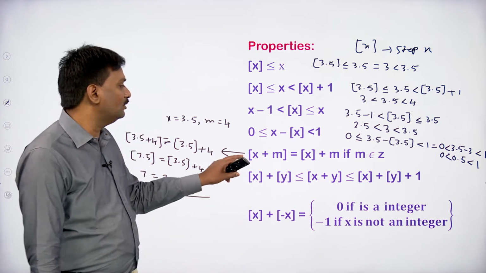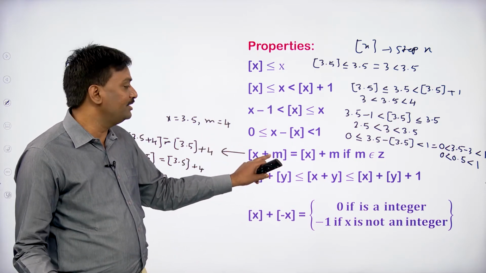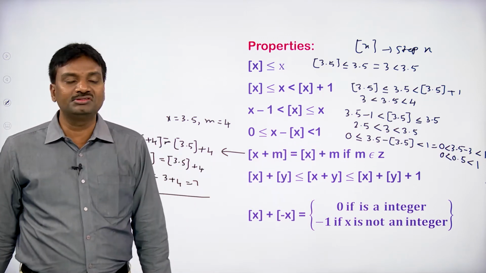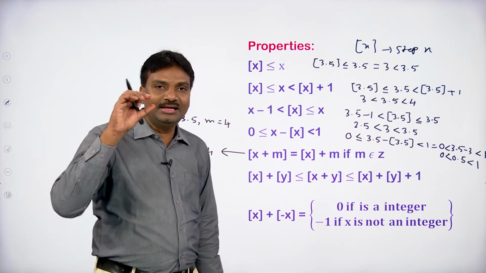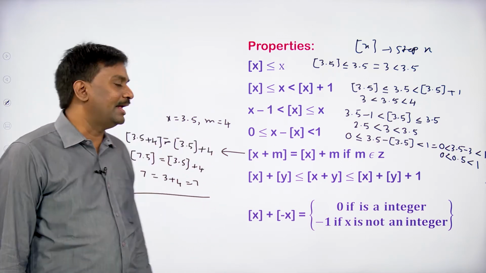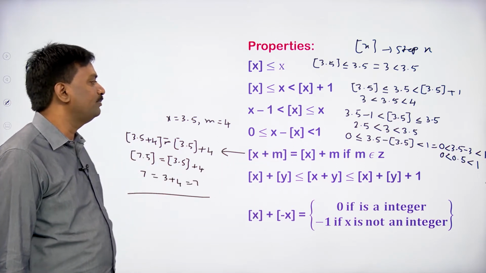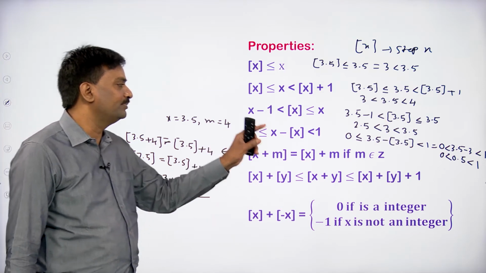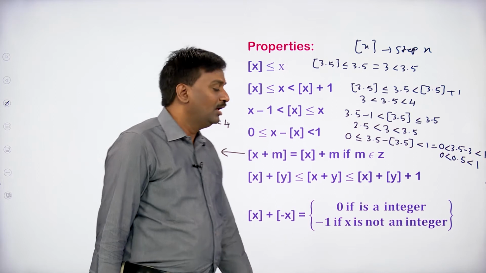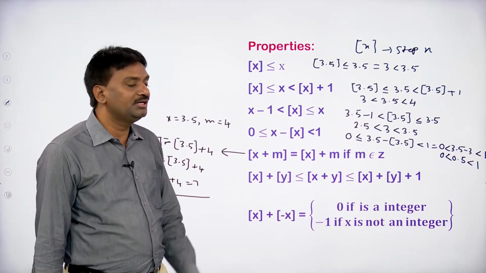If you take x equal to 5 and m equal to 4, 5 plus 4 is 9. Step 9 is 9 only, equal to step x plus 4, step 5 plus 4, again 9. X may be either an integer or not an integer. X may be any real number, then we can show step x plus m equals step x plus m, where m belongs to Z. M is any integer.